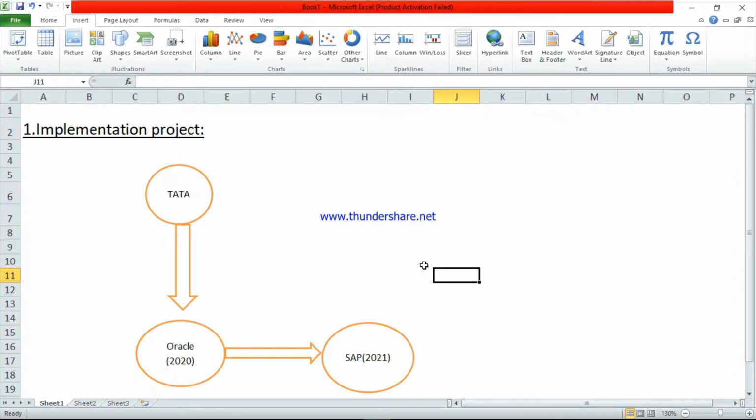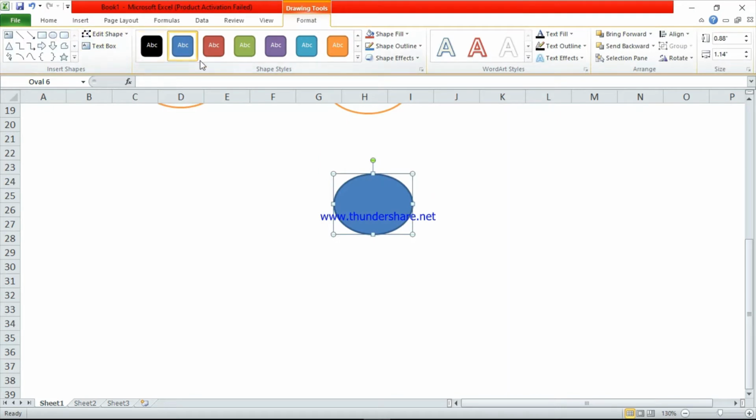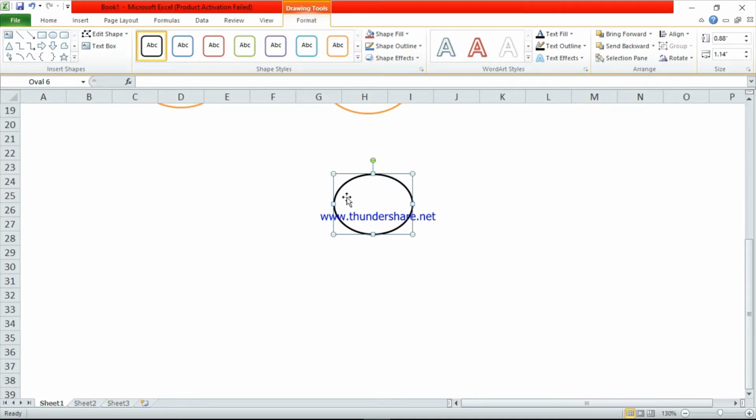Tata company directly cannot implement the SAP project. Tata company will buy the project from SAP India. Let us see one example. See here, this is SAP India.